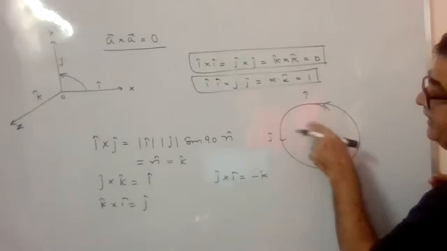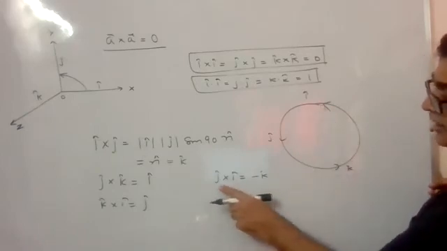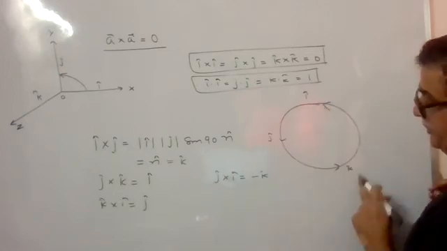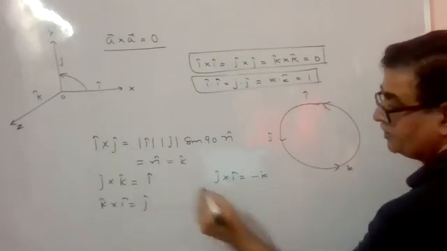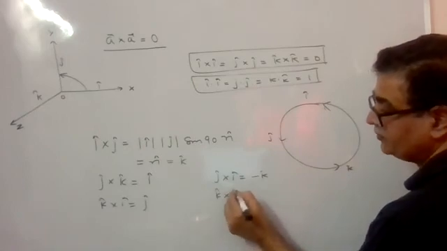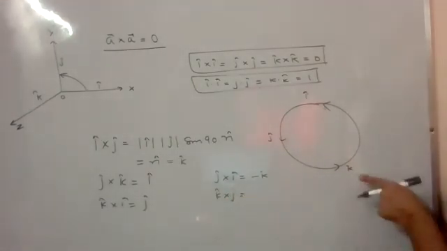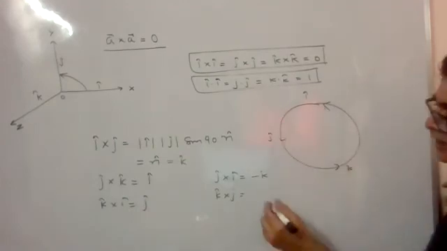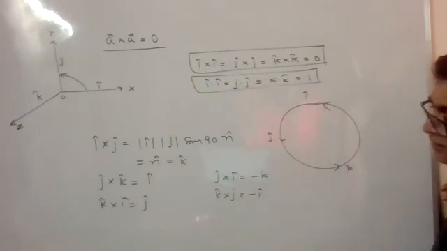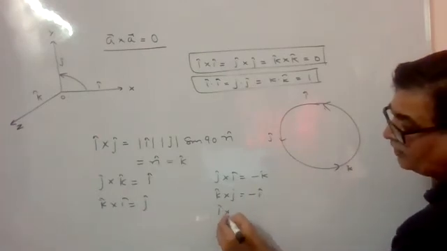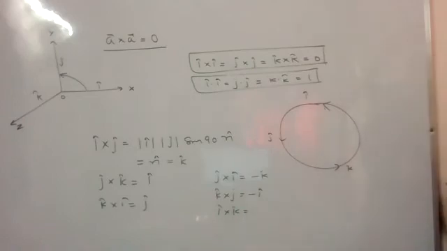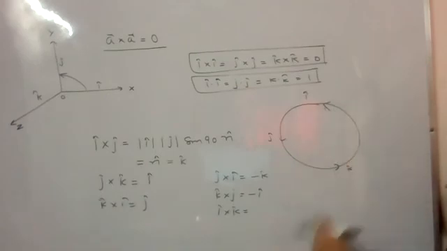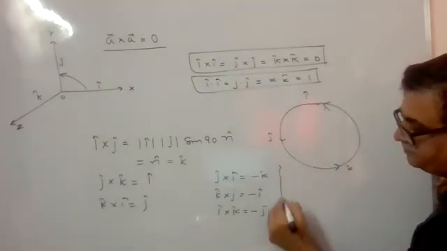तो अगर आप इसके अगेंस्ट जा रहे हैं, जरा चेक करो. J cross I का मतलब आप एरो के अगेंस्ट गए हैं. J cross I means this way you are going. Means we will say it will be minus K. If I say K cross J, जरा चेक करो K cross J कहाँ है? देखो अगेंस्ट का डायरेक्शन आप जा रहे हैं. K cross J तो यहाँ आएगा माइनस ऑफ I, राइट? और अगर I cross K हुआ, I cross K is against it again, then it will be minus of J.